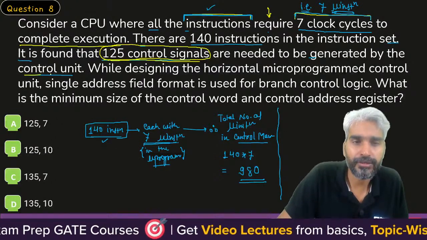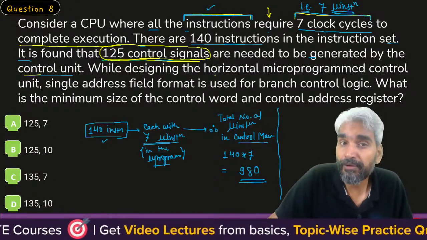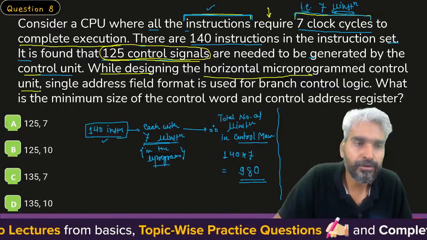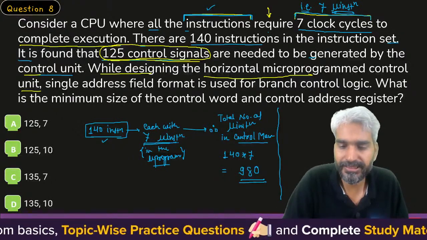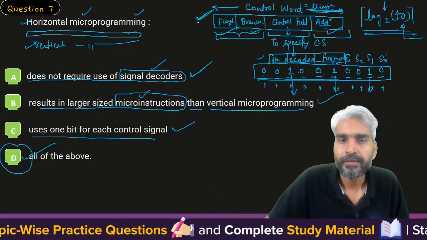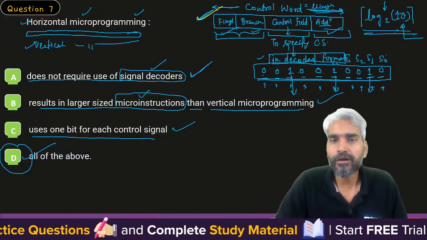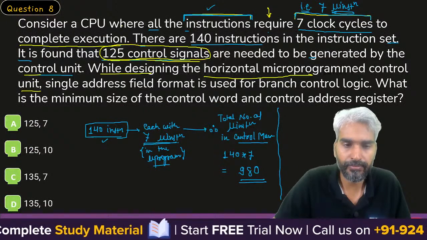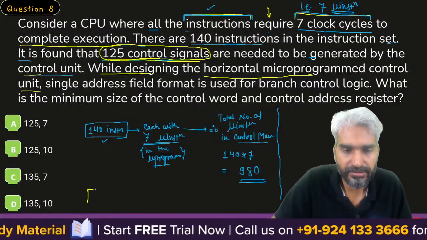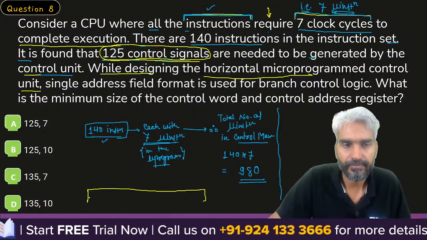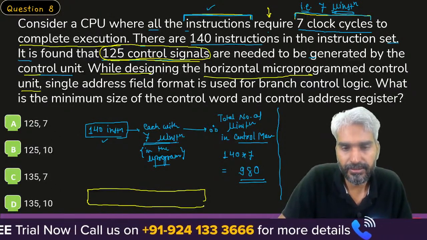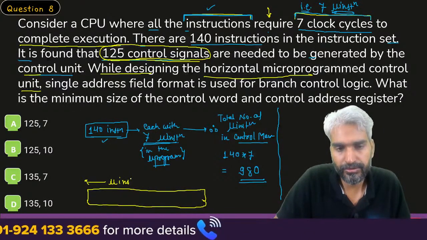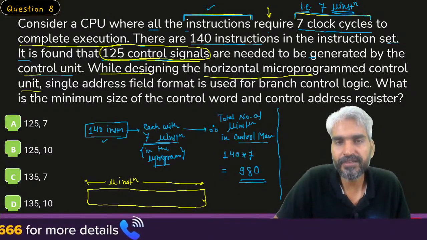So this is known, that 125 control signals are needed for the execution by the control unit. Now while designing, what type of control unit? While designing a horizontal microprogrammed control unit, just now I have explained the format of control word or micro instruction. So what is the format? This is your micro instruction. So what are all the fields that are available?